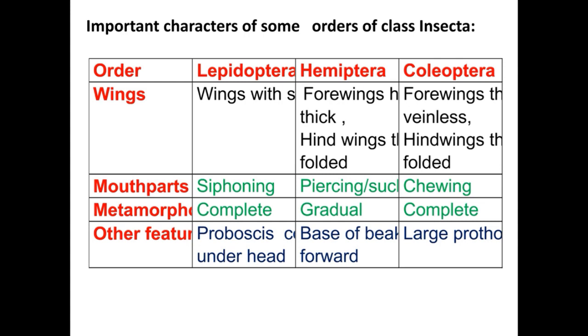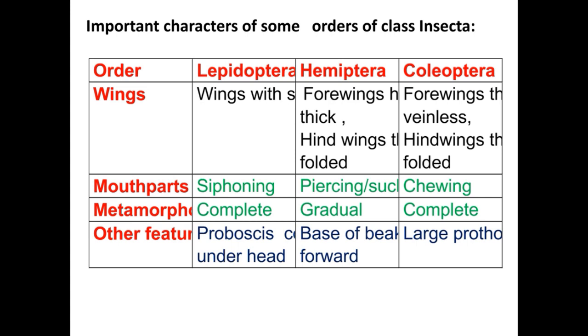I would like to cover these insects in different orders, as these insects belong to the orders Lepidoptera, Hemiptera and Coleoptera. This table shows the different characters of these orders. Order Lepidoptera has wings with scales. In Hemiptera, forewings are thick and hindwings are folded, and in Coleoptera, forewings are thin, veinless and hindwings are thick and folded.